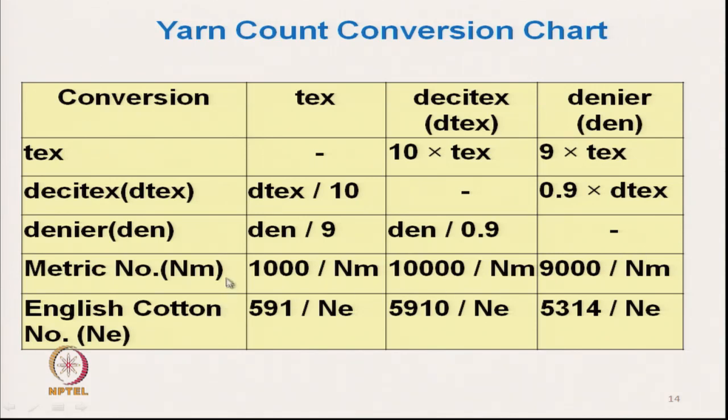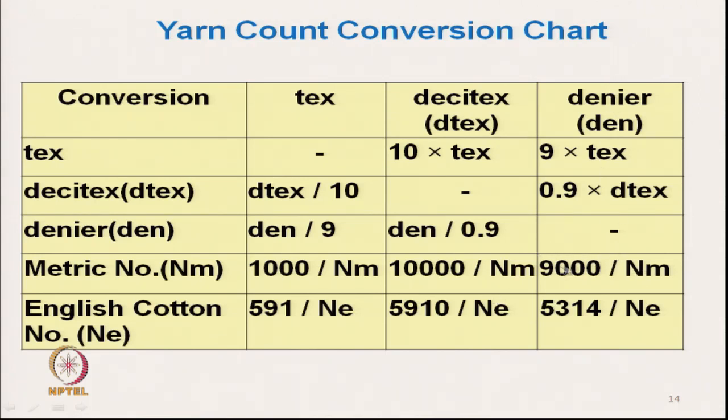Similarly, for metric count, suppose we have a 100 Nm yarn, 100 metric count yarn. What will be the text value? It will be 1000 divided by 100, so it will be 10 text, and then it will be 100 decitext, and it will be 90 denier.